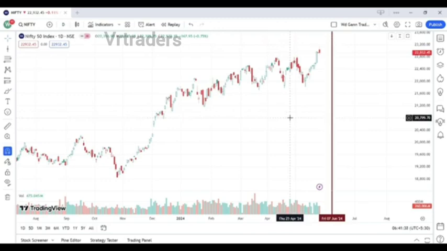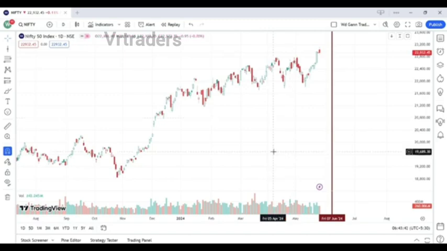After which we are thinking that there will be a reversal of 150 to 300 points in the range of 1 to 2 days in Nifty chart. If the market trend is in upward direction, then we will see a reversal of 150 to 300 points in the bearish direction. If the trend is in downward direction, then we will see a reversal of 150 to 300 points in the range of 1 to 2 days in the bullish direction. I hope you all are clear with the word reversal. So let's backtest it from the year 2020 to the year 2024 to check the accuracy related how it works.